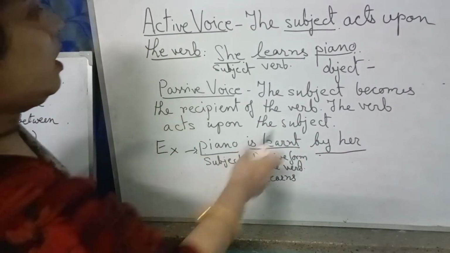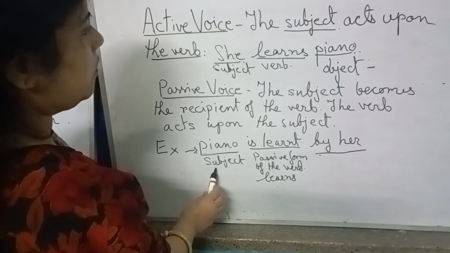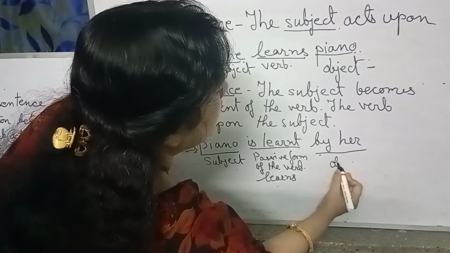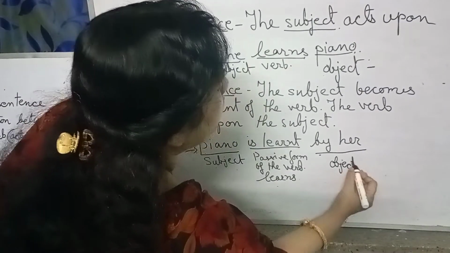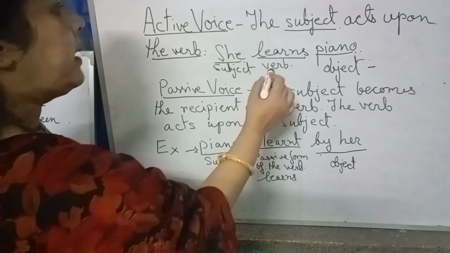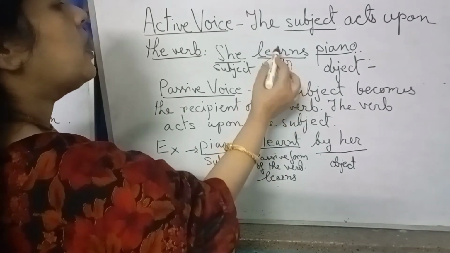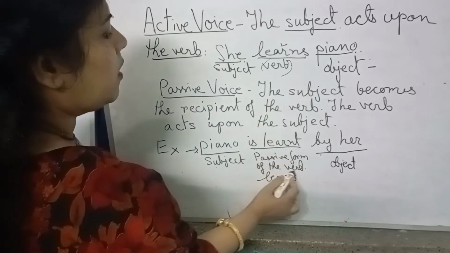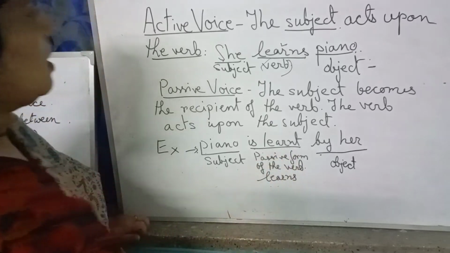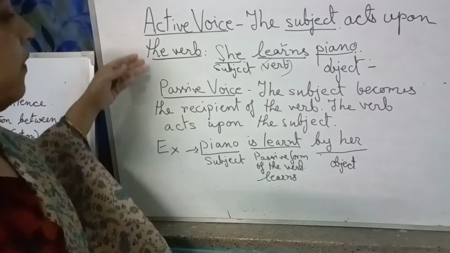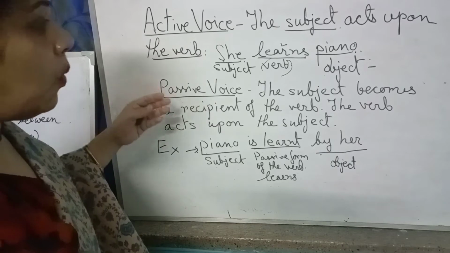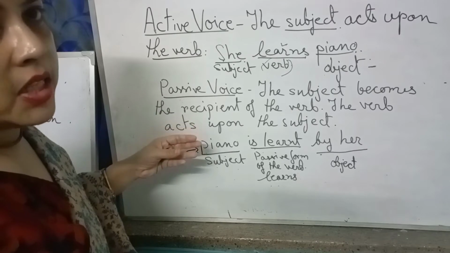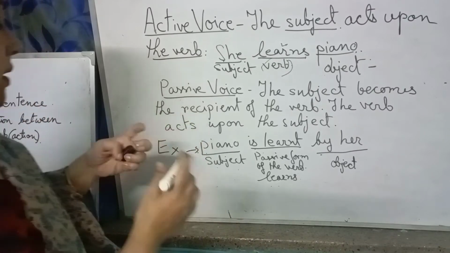So see over here, this object becomes the subject. This subject becomes the object in this sentence with a by added to it, and the form of verb is changed. Here learns is written as is learned. So the passive form of the verb learns is learned. So here we finish off with active voice and passive voice. Now we will see how the form of sentence changes in different tenses.